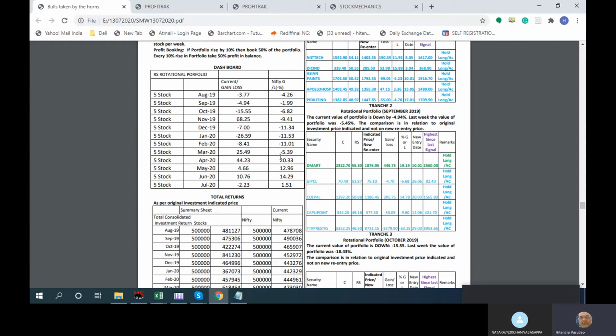Otherwise your portfolio will get skewed to the largest. Say for example, if I take one share, the highest price right now is, I think, with Hindustan Lever, and Reliance and TCS.